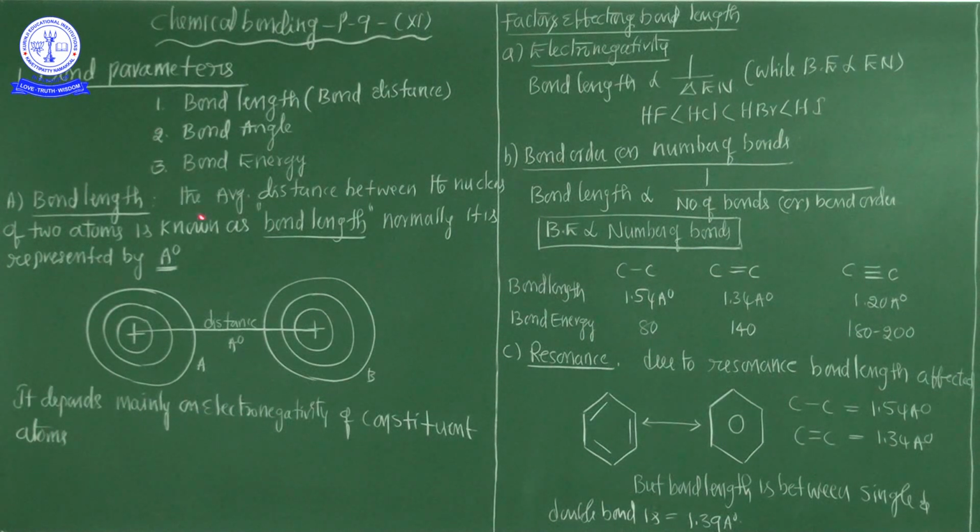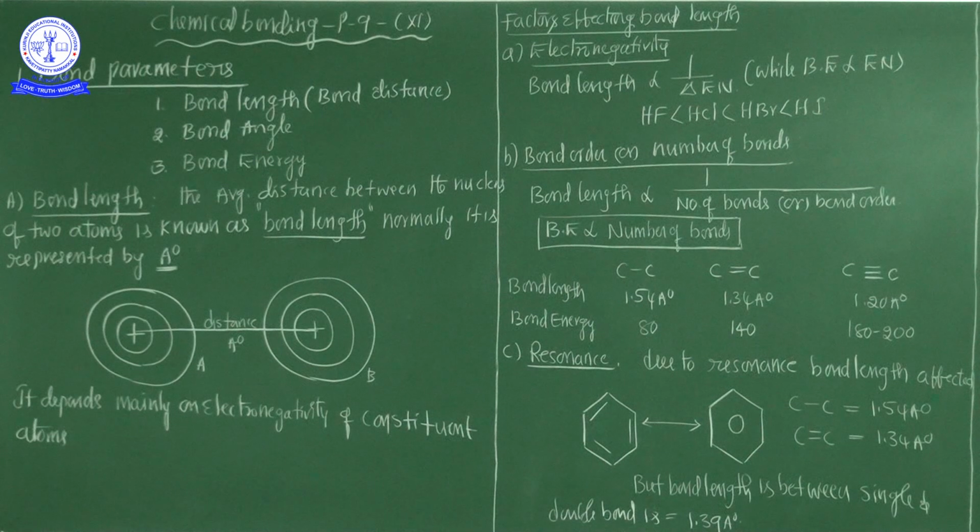There are three different types of bond parameters. Number one, bond length. Number two, bond angle. Number three, bond energy. So bond length, bond angle and bond energy. These three are the major bond parameters in chemical bonding. The first one is the bond length, or nothing but bond distance.